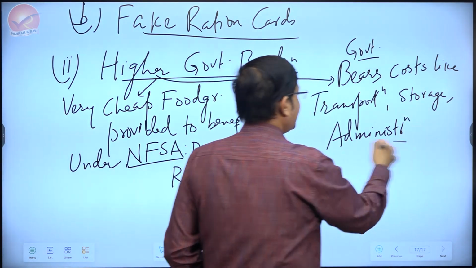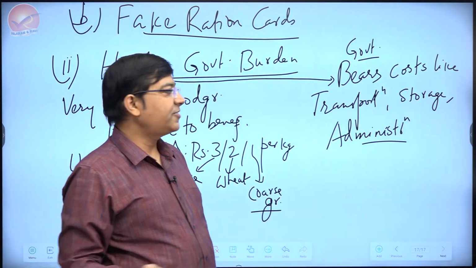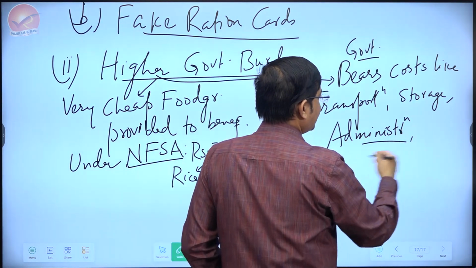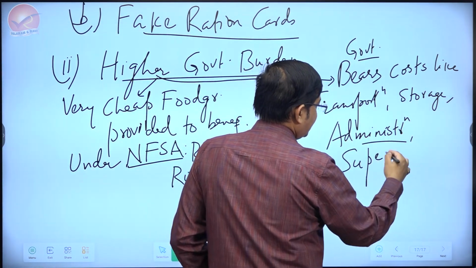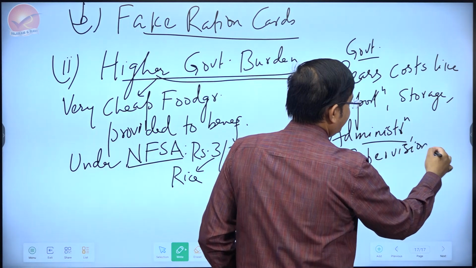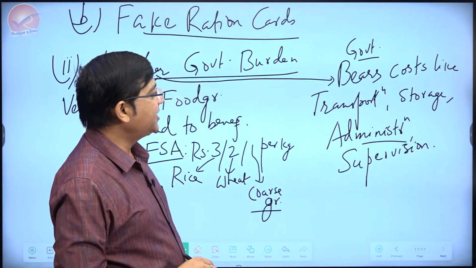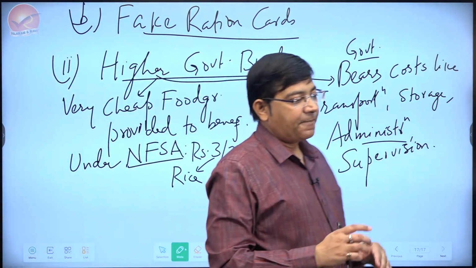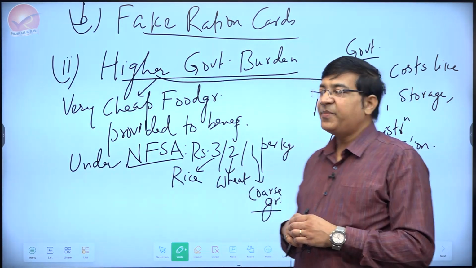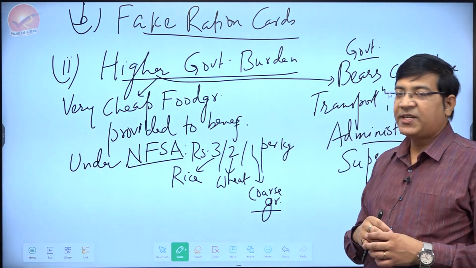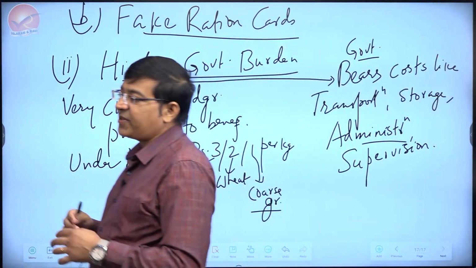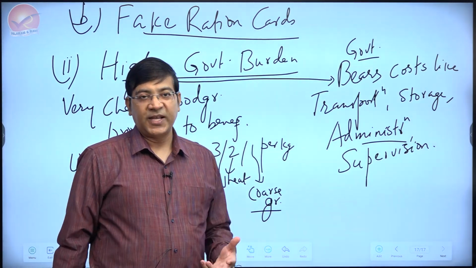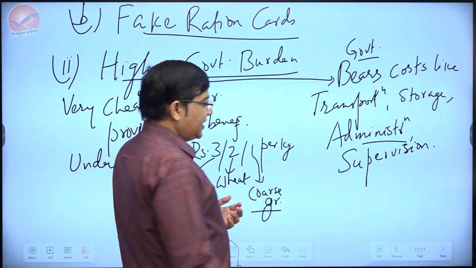For example, for running PDS, we need PDS outlets, PDS managers need commission. Okay, so these are administrative costs, supervision costs. There are a few things which are repetitive between the question on DBT and this. So that is also a specific problem in the PDS, that a lot of money is spent by government merely on transporting, storing, administrative costs, etc. And that is one of the reasons why PDS is creating problems related to higher fiscal deficit.